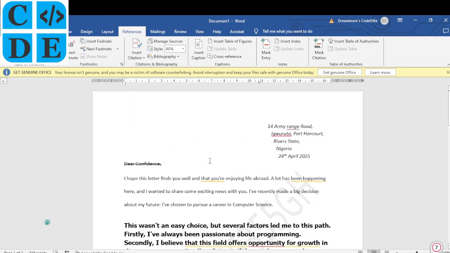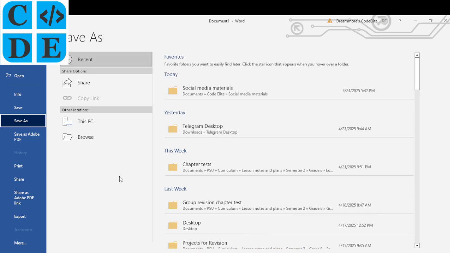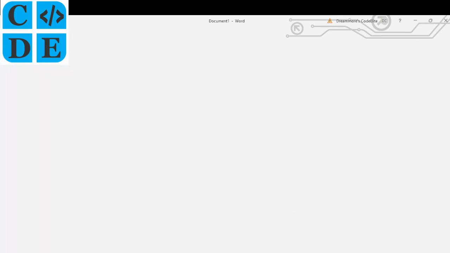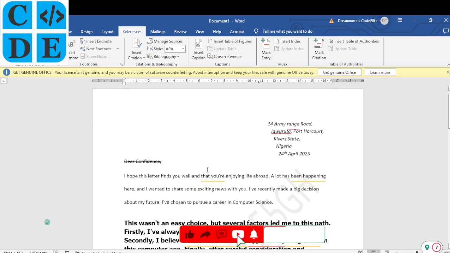Remember to always save your work. Please don't be like me. Save your work from the get-go. Look for a folder where you're going to drop it, and then keep saving your work as you proceed. Please do not wait until the end. Something might just go wrong.